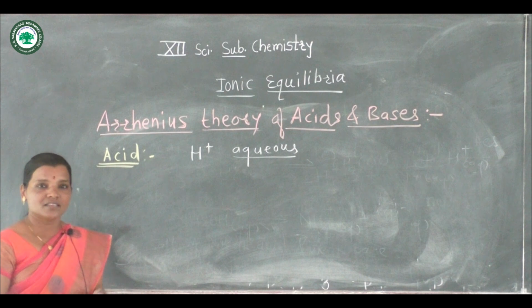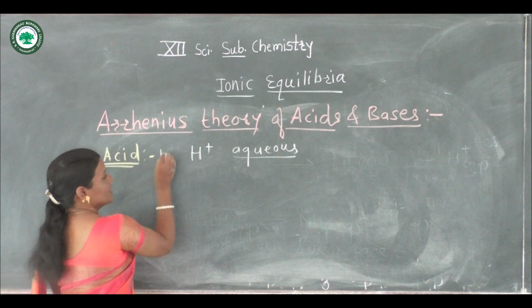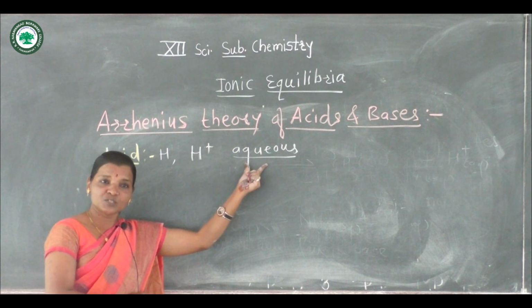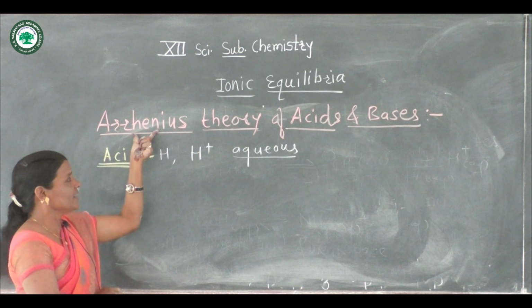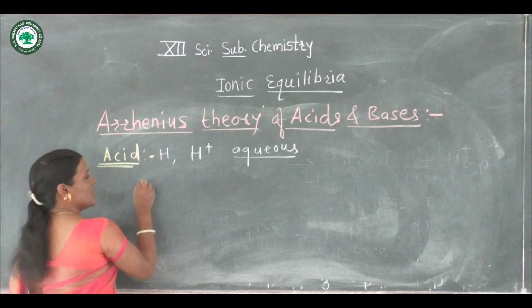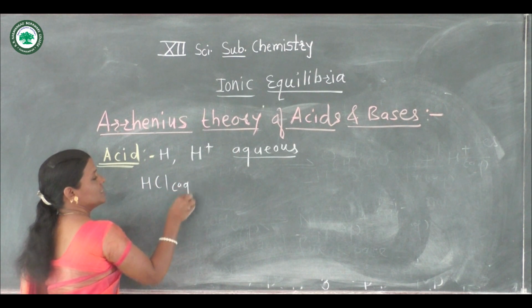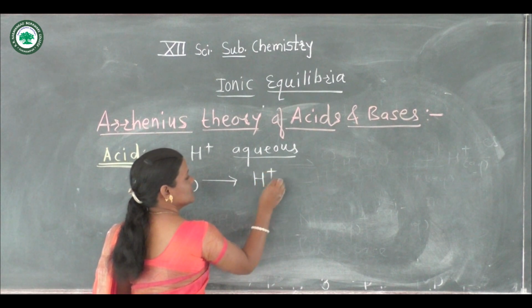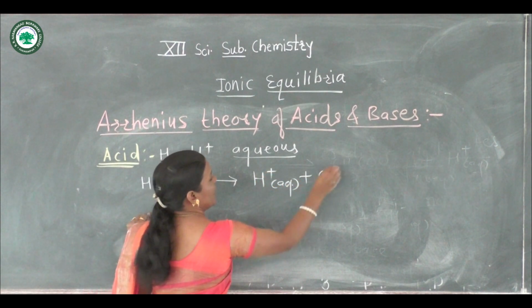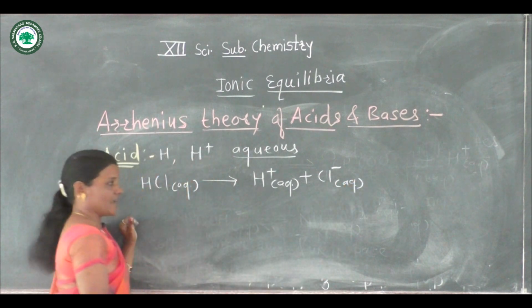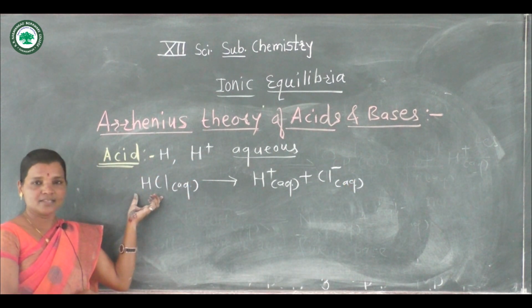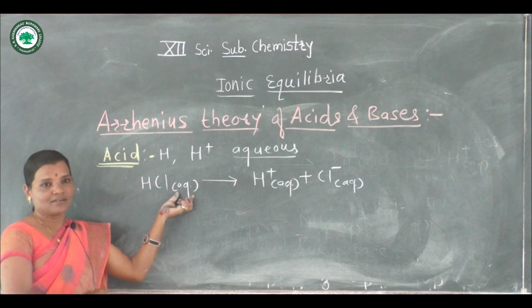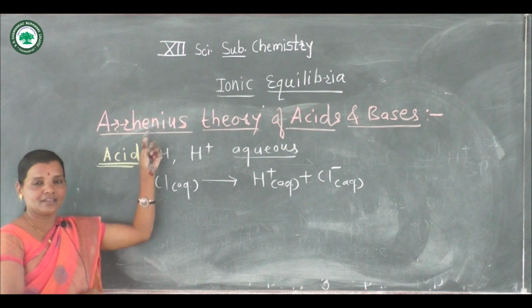For example, HCl in its aqueous solution forms H plus ion and Cl minus ion. Hydrogen chloride contains hydrogen and forms H plus ion in aqueous solution, so HCl is said to be an Arrhenius acid.